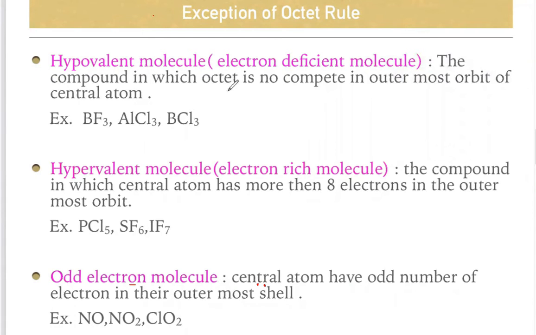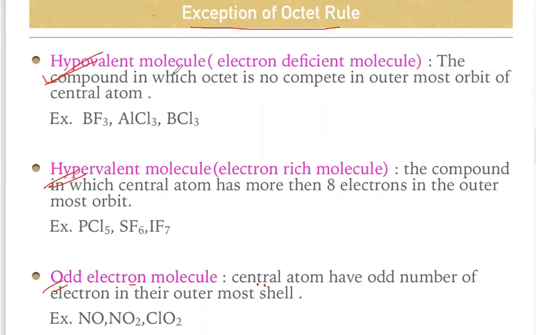Next slide, we are going to discuss the exceptions of the octet rule. So what are the 3 exceptions? The first exception is hypovalent, the second is hypervalent, and the third is odd number of electrons. Let us go one by one.